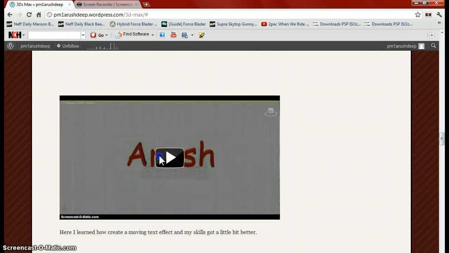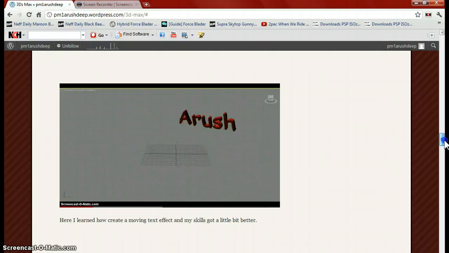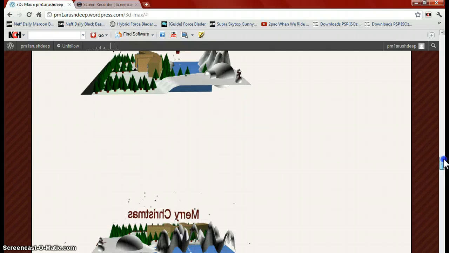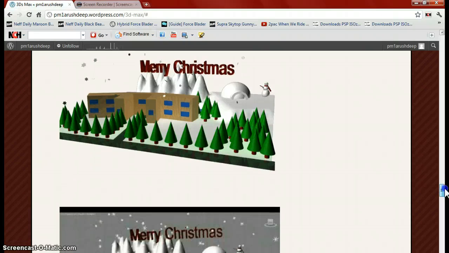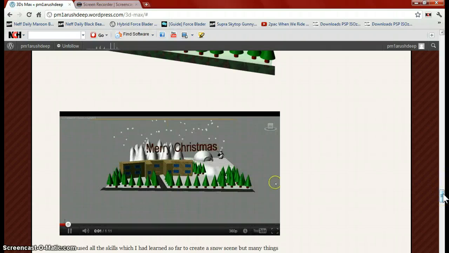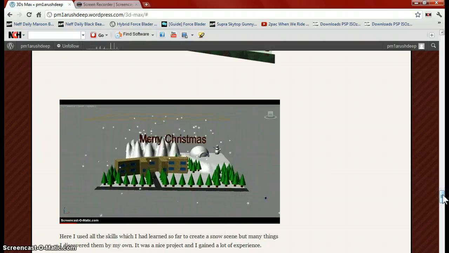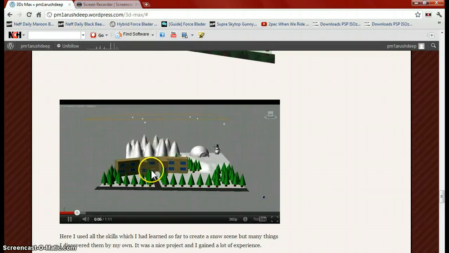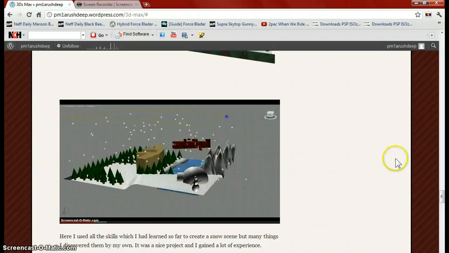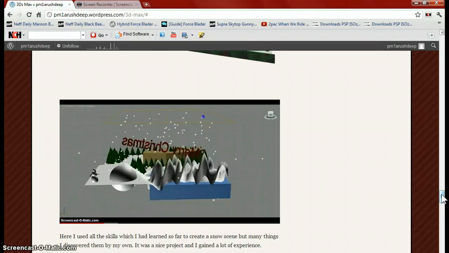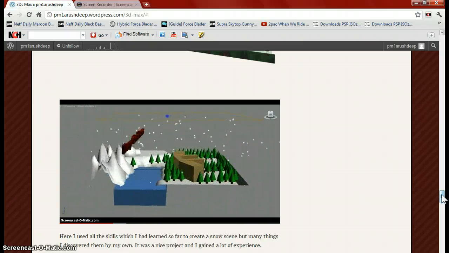The next one is a name which rotates around. You can see our winter scene, which was really interesting, and I liked it, but it was not my favorite one. We created a snowman whose head flies off and lands right in front of the big house, and a text saying Merry Christmas, with mountains and trees and a lake.